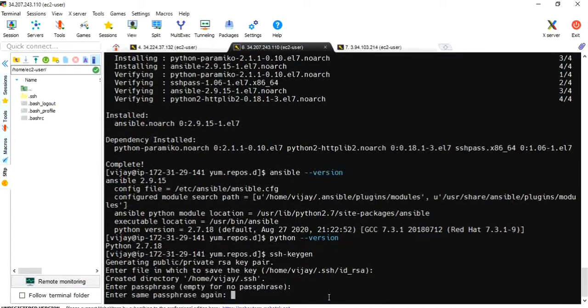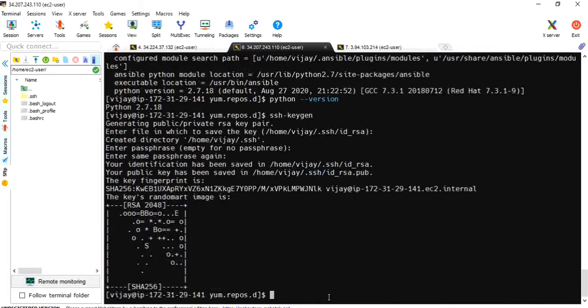Okay, my keys are generated. Let me copy these keys from server 2 to the server 3 Vijay user. ssh-copy-id vijay@ the IP address of server 3.